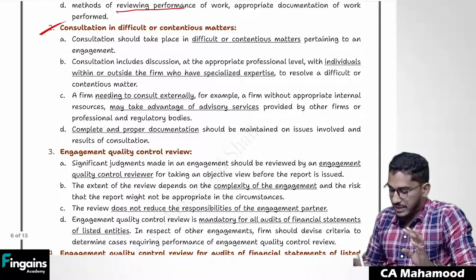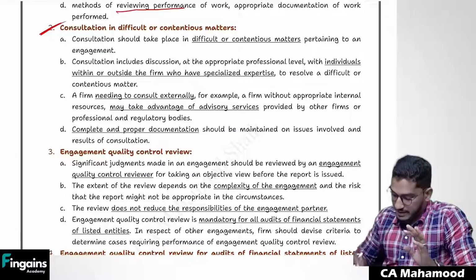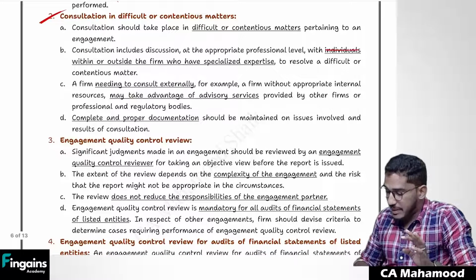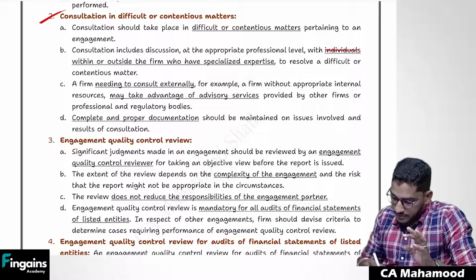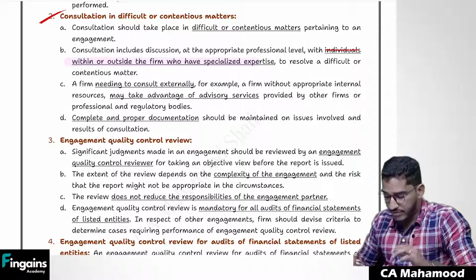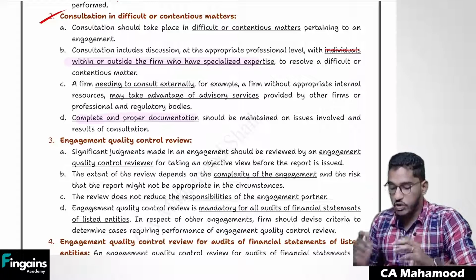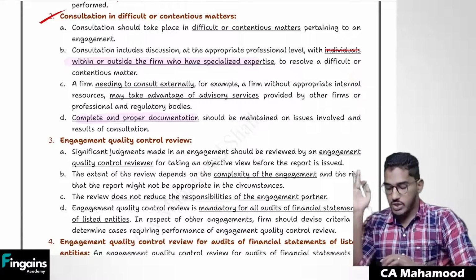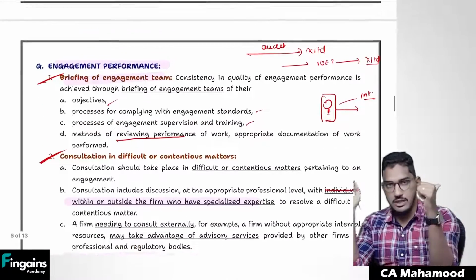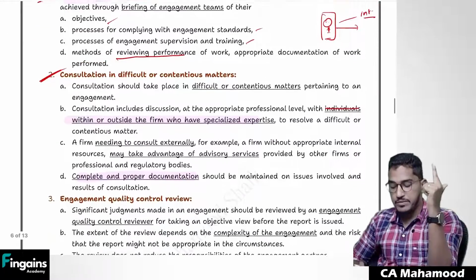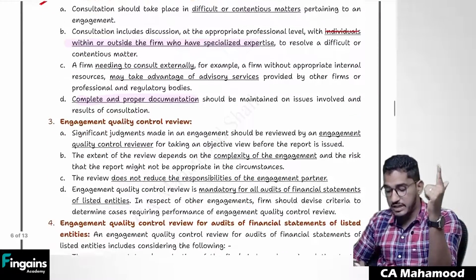So consultations will be required in difficult or contentious matters. And these consultations can happen with individuals within or outside the firm who have special expertise. And whatever consultations you had regarding that, proper documentation also you have to maintain. So regarding engagement performance, first one, there should be proper briefing happening. Number two, consultation should happen in difficult matters.